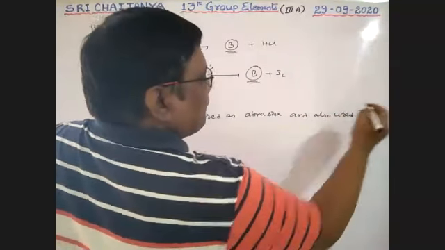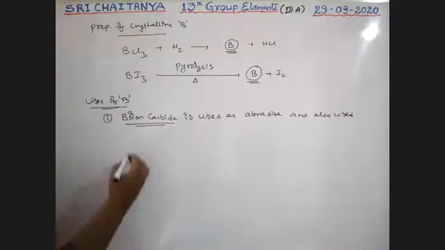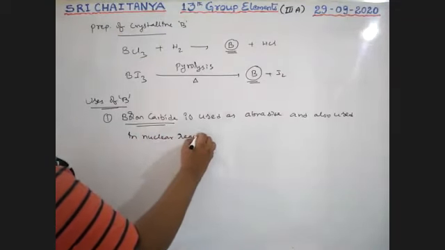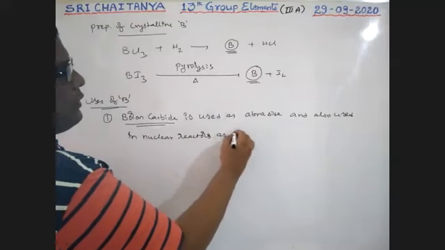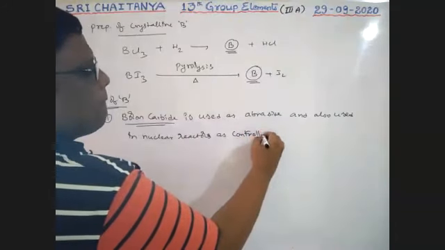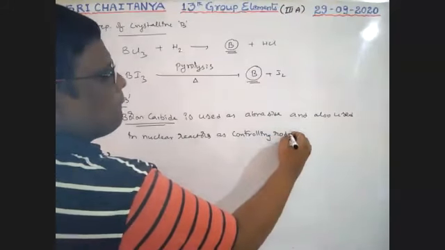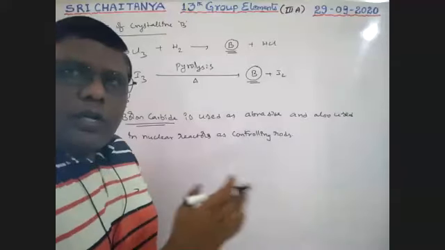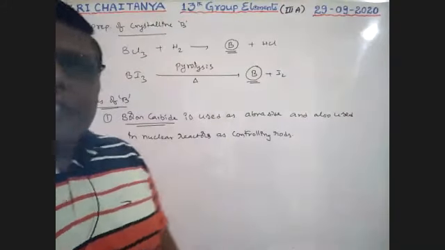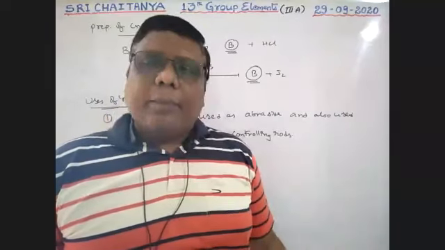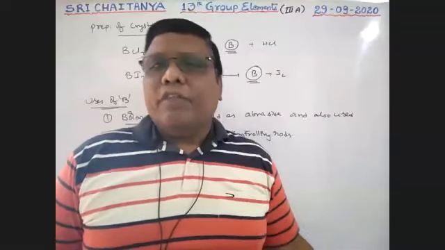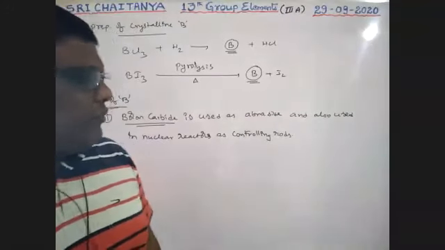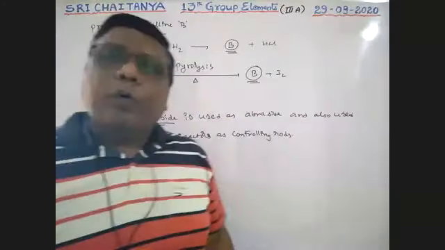used in nuclear reactors as controlling rods. To control the speed of the neutrons and so on, boron carbide is used as controlling rods. That boron carbide is formed when boron reacts with carbon, giving B4C. So boron is very, very helpful. So this is about boron, boys.